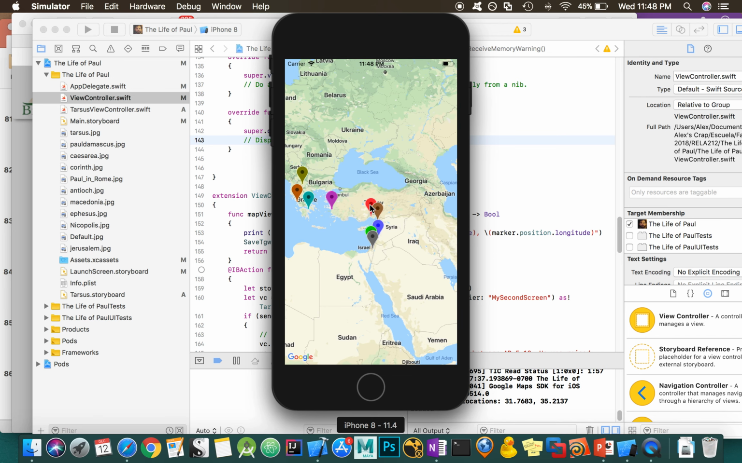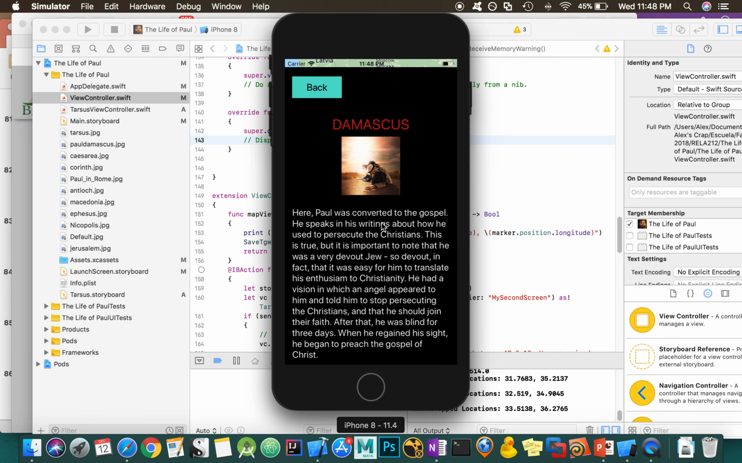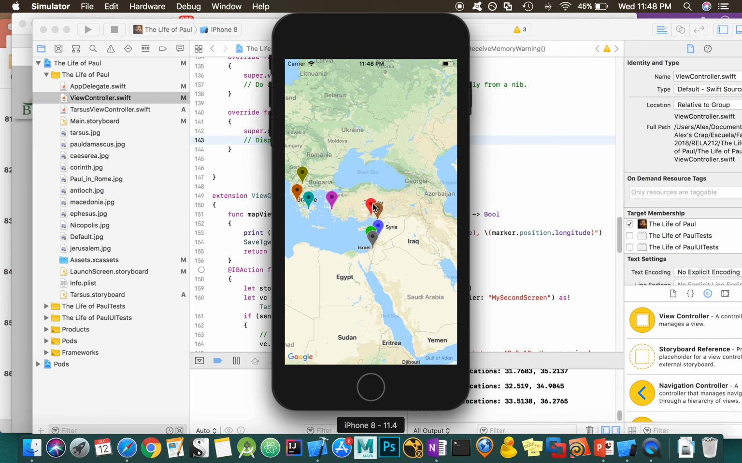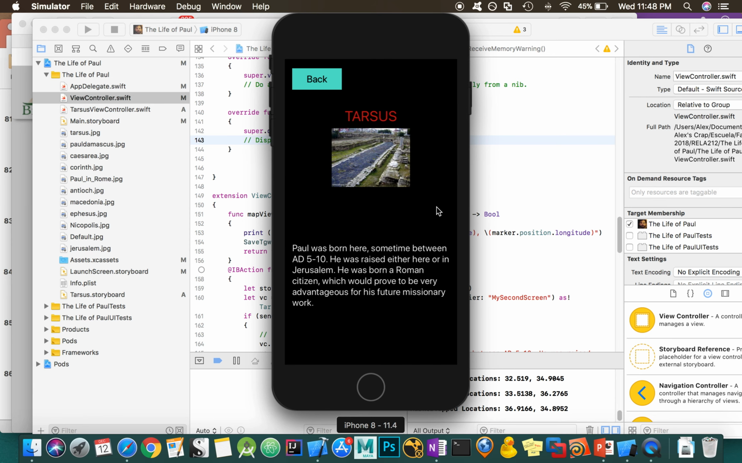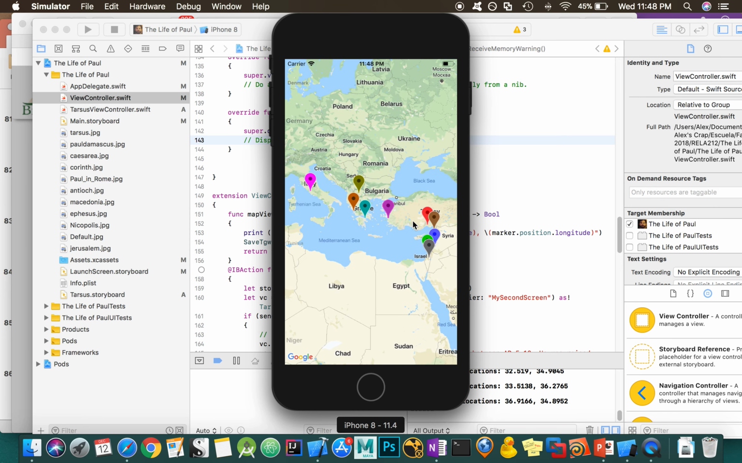We can click on a lot of these other events. So Caesarea, where Paul stood out before Felix on trial. Then we have Damascus, and we talk a little bit about Paul's conversion with a cool picture of it. Tarsus, where Paul was born. And then a couple more over here.